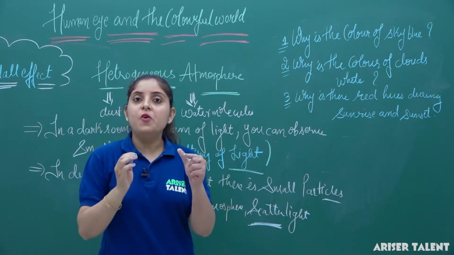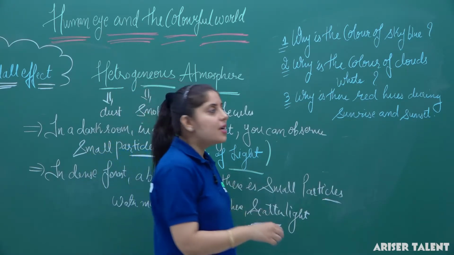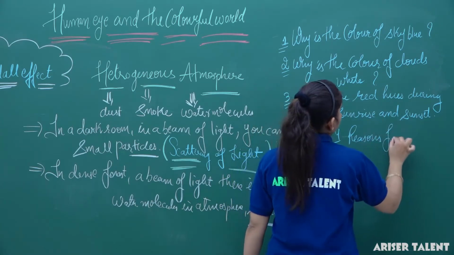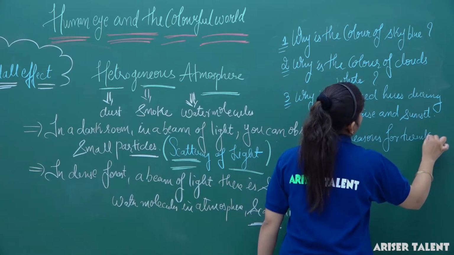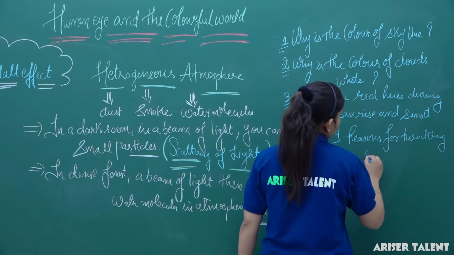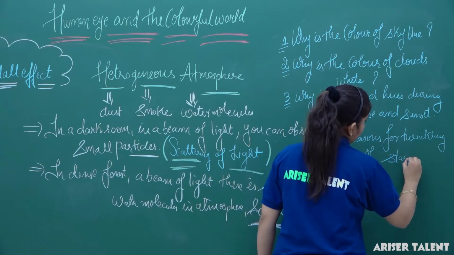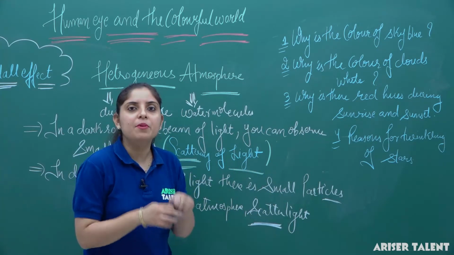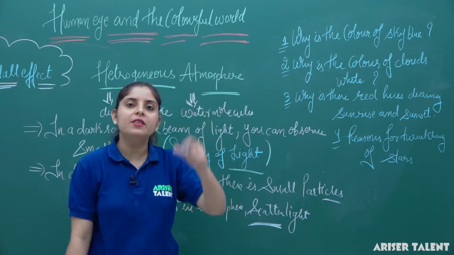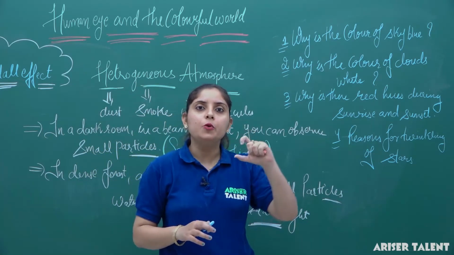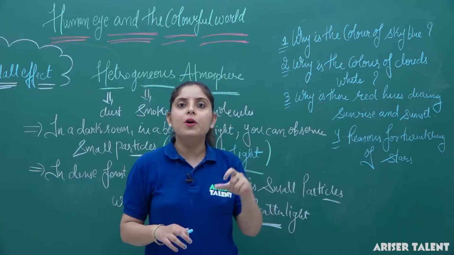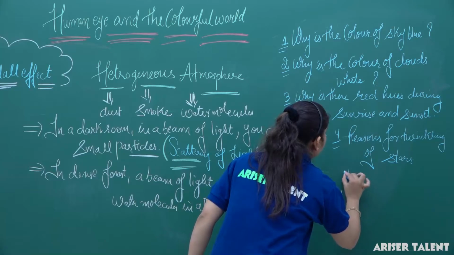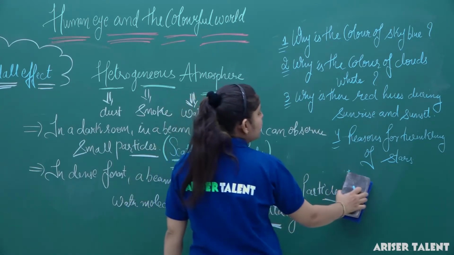Next question, what are the reasons for the twinkling of stars? So the fourth one is the reasons for the twinkling of stars. Why is there an apparent shift in the position of the sun before sunrise and sunset? There is a shift in the position. It means it will appear 2 minutes before and 2 minutes later to us. So there is a delay of a total of 4 minutes there. So the fifth question will be the apparent shift in sunrise and sunset.